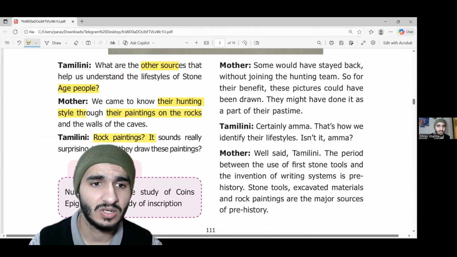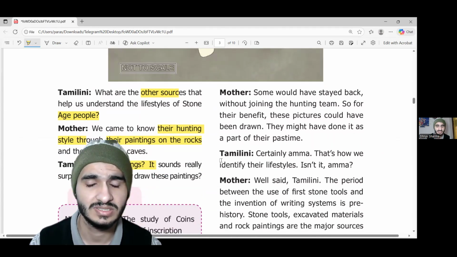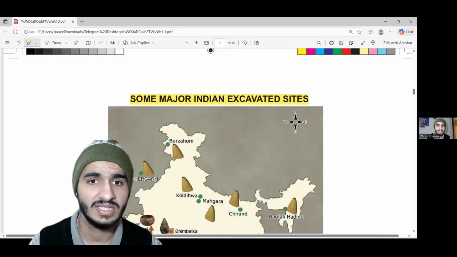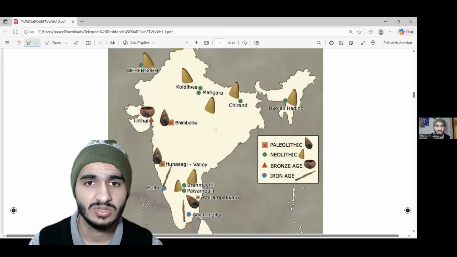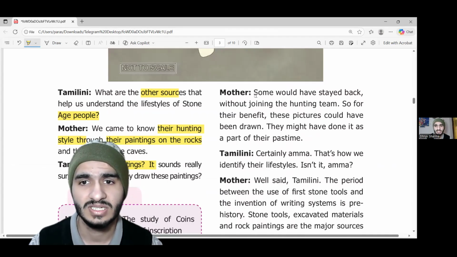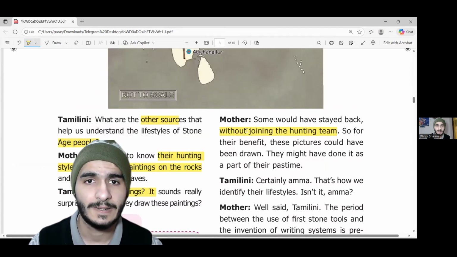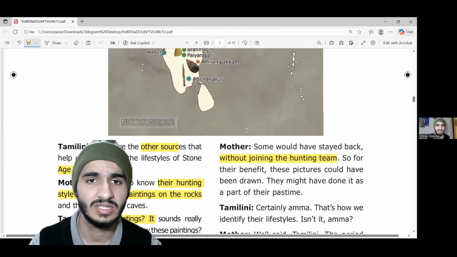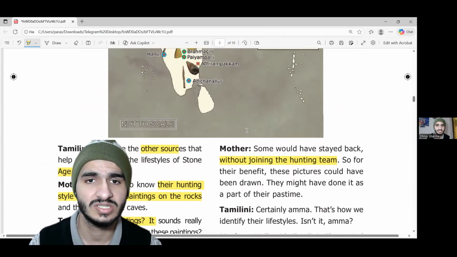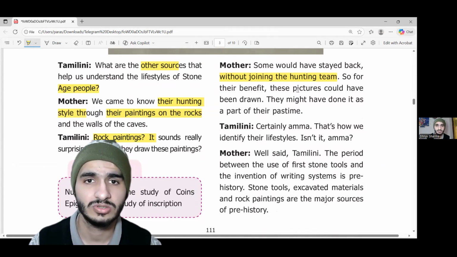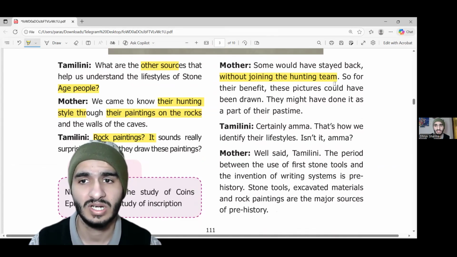Tamilni, rock paintings? It sounds really surprising. Why did they draw these paintings? So the question in Tamilni's mind is why these people were painting like this. What was the need? The answer is, mother, some would have stayed back without joining the hunting team. We know humans are group-living animals, so certain people wouldn't be able to go to the hunting places. They must have been standing or sitting with the children and the females to protect them from wild animals. So they started to draw paintings to teach the females and the children what the men used to do on hunting. For their benefit, these pictures could have been drawn.